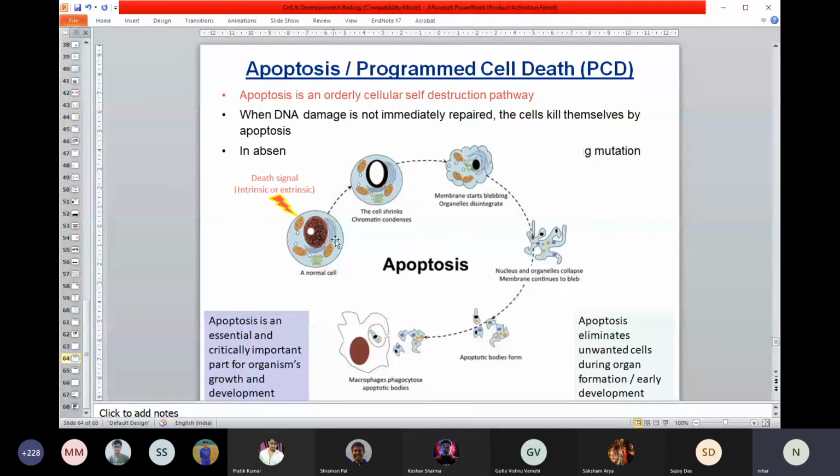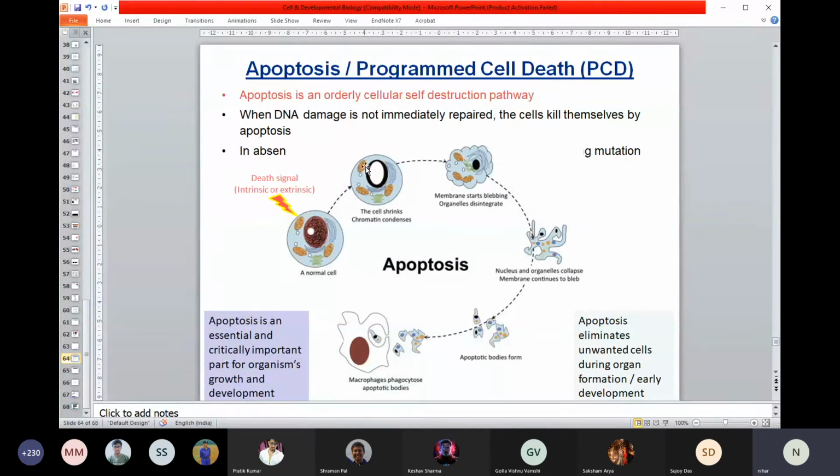If it's inside the cell, hello. Are you saying something? Oh, no. So it produces something inside the cell, or sometimes some outside cell produces something to work on this cell, to kill this cell. So at the end, cell has to die.